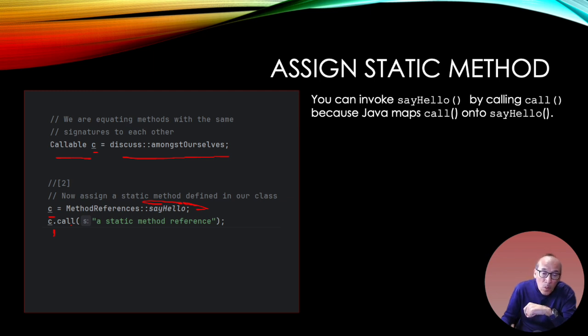If you remember the whole discussion about polymorphism and interfaces, I can change out my implementation as long as I adhere to the interface. The interface is defined in Callable, which is a method with a single argument of type string. So now I've changed implementation by changing the methods. Before I had a method assigned to this discuss class, and here you can't see it, but I have a sayHello method in this current class that matches that signature.